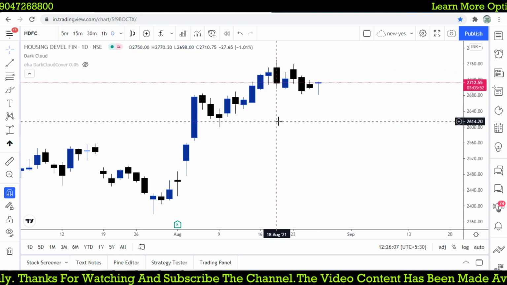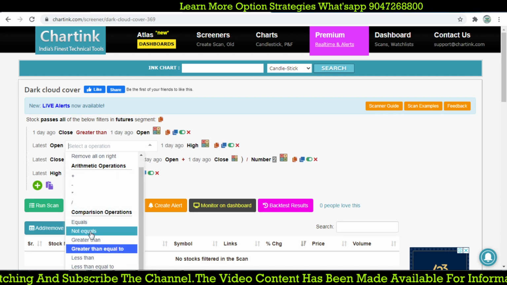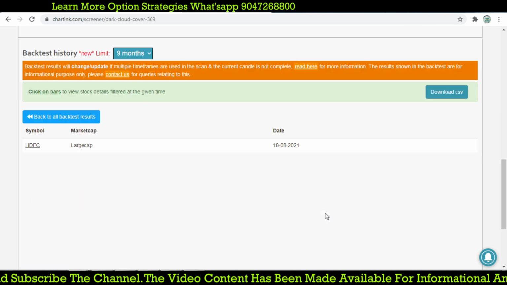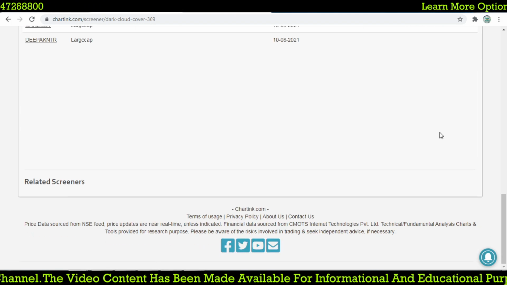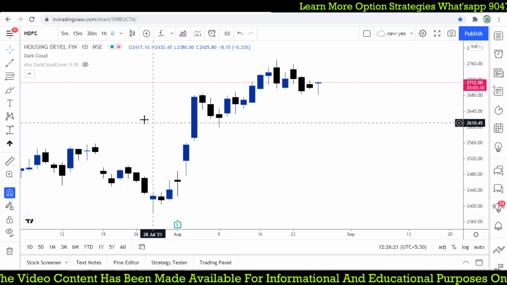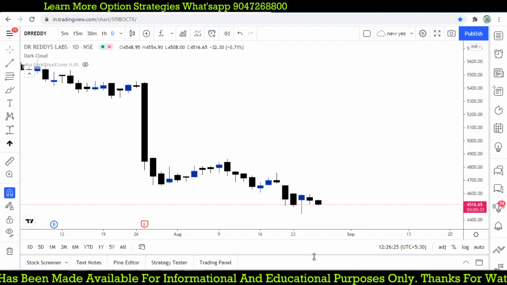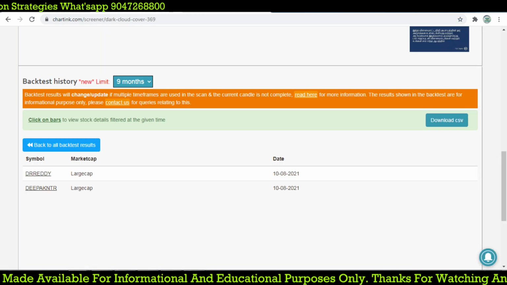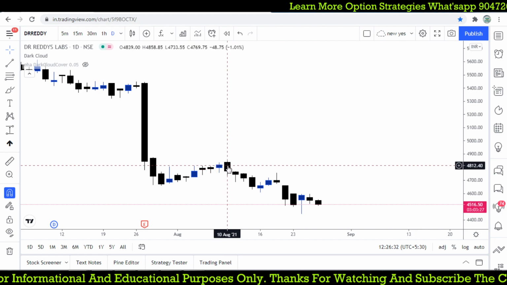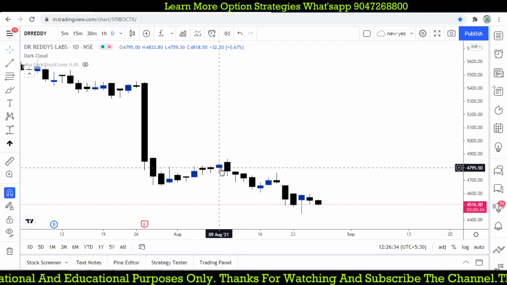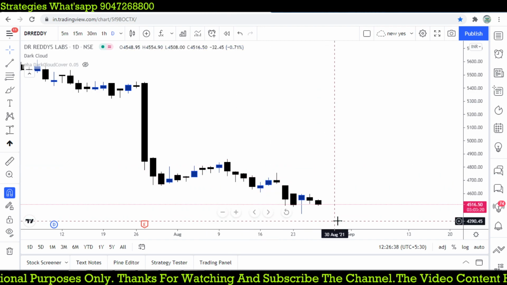All right, so even if you mention that it should open above the high, so only greater than, if you mention it, we will filter out a lot more stocks. So we will find very limited stocks. So Deepak Nitrite and Dr. Reddy's Labs, which forms the dark cloud cover on the date of 10/8. I think this one. So can you see that 10/8, this is the highest of this August month contract. From there it is falling down.